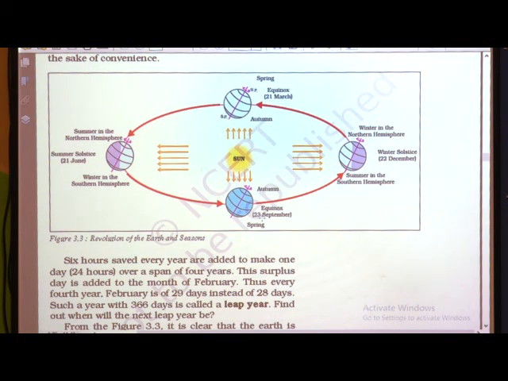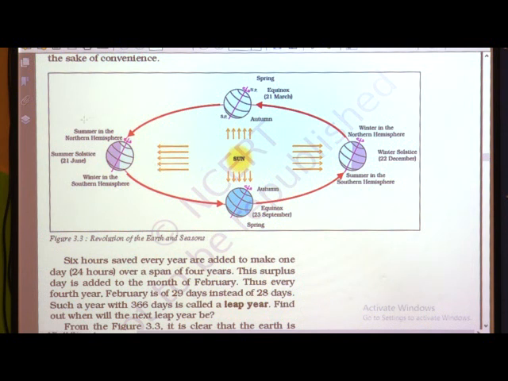Exactly the reverse is on 23rd September. On 23rd September, the northern hemisphere is having autumn season, and the southern hemisphere is having spring season. So remember these dates children. 21st June, summer solstice, longest day and shortest night. Then 22nd December, winter solstice.